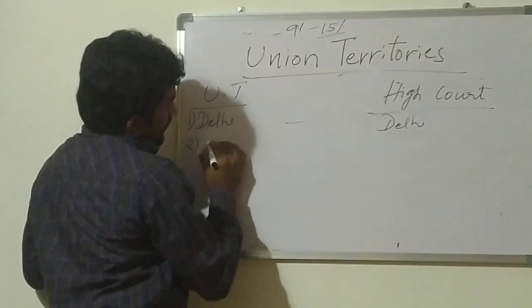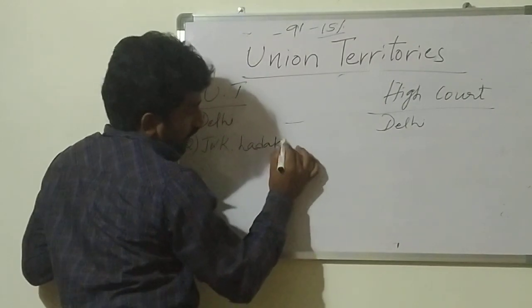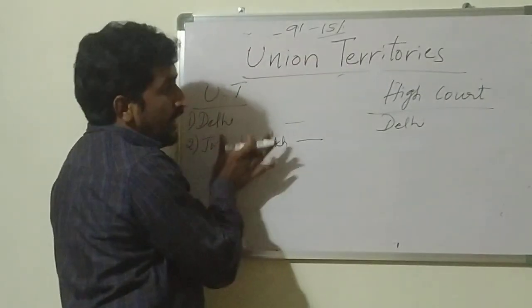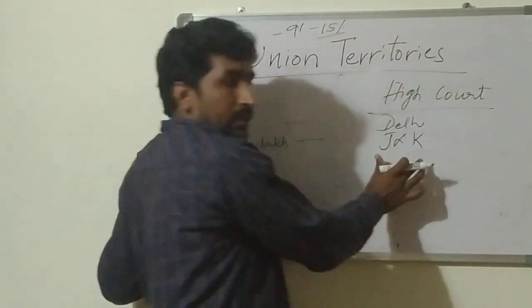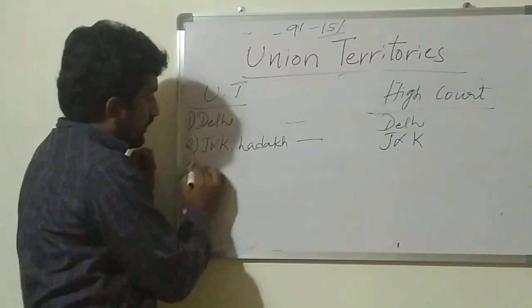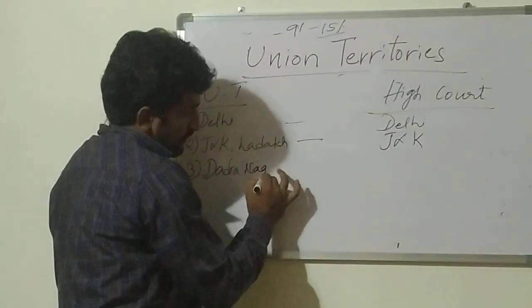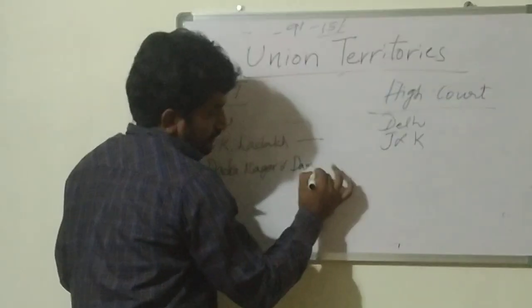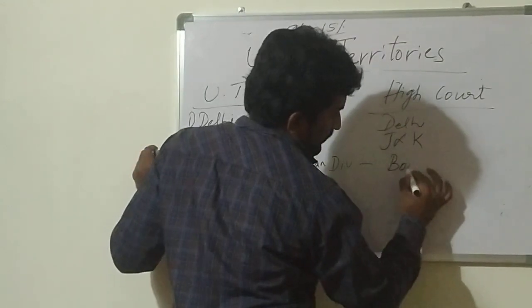Another one is Jammu and Kashmir, Ladakh. This Union Territory also has the same High Court. Means in those Union Territories, only these Union Territories have the High Courts. Another one, Dadra Nagar Haveli, Bombay High Court.